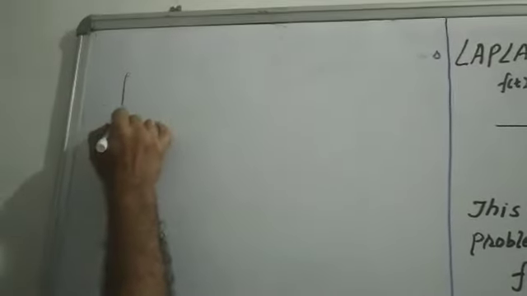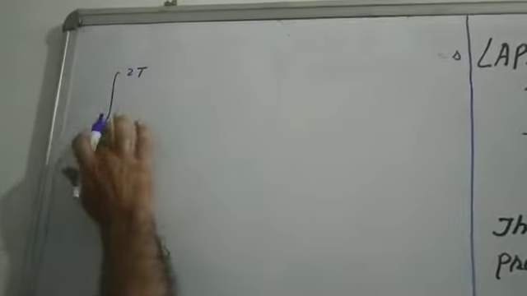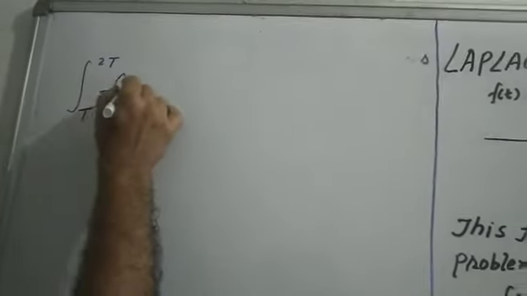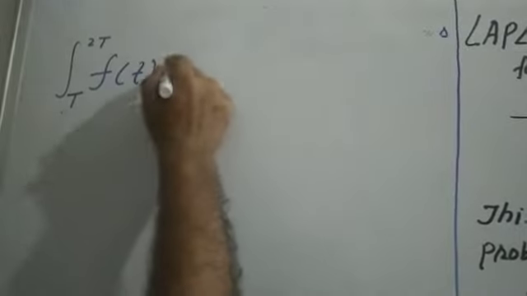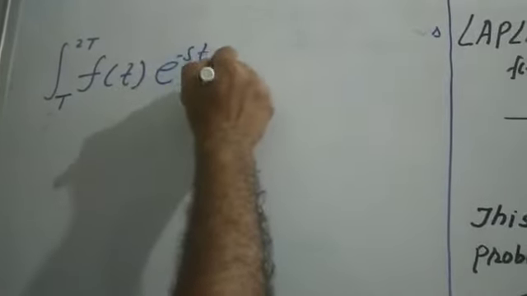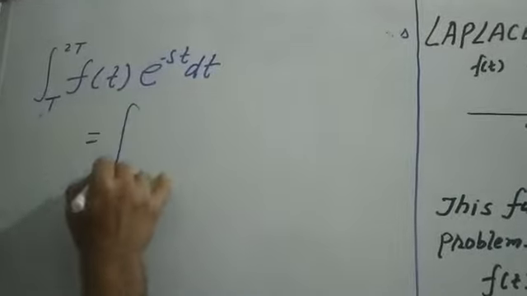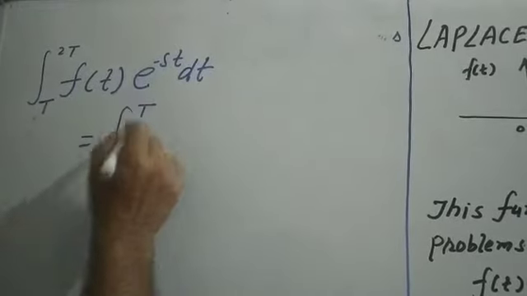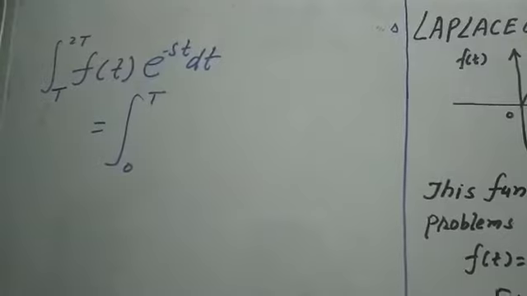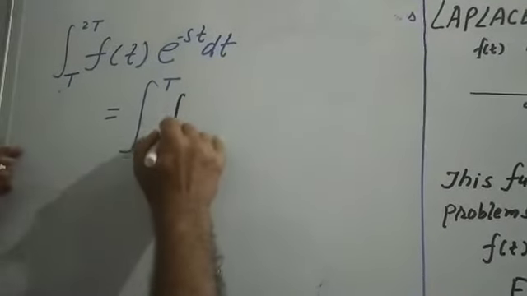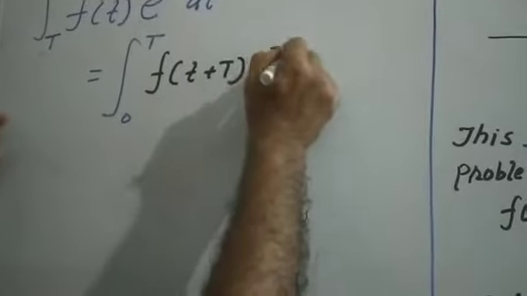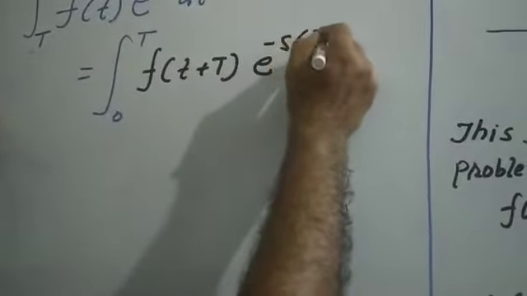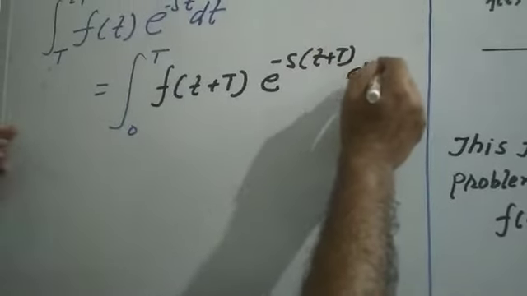So this function, T to 2T, f(t) e to the power minus st dt, you can write with limit 0 to T, and in place of t you can write f(t plus capital T) e to the power minus s(t plus capital T) dt.